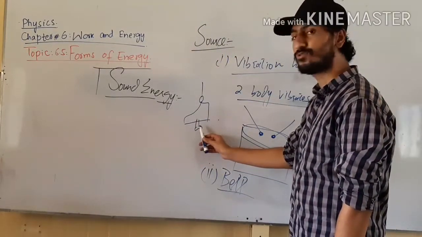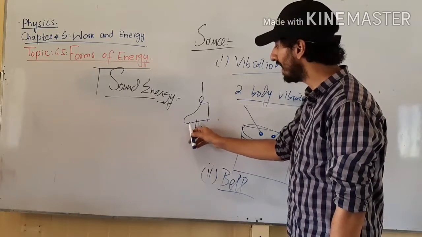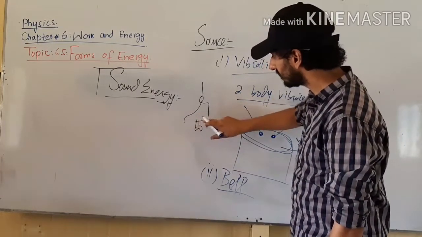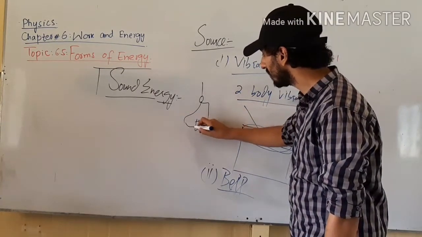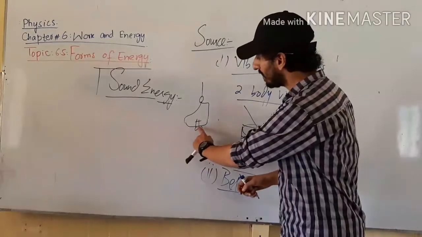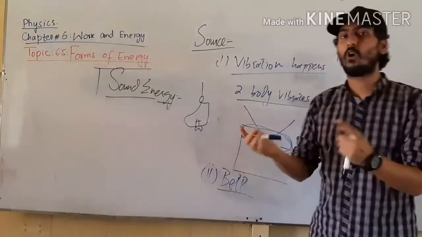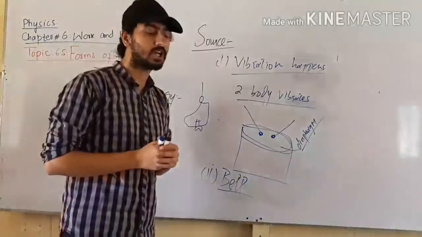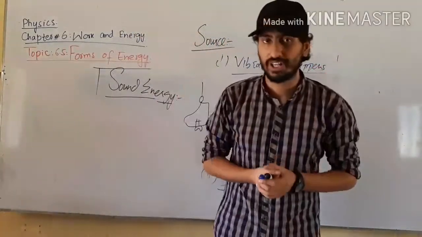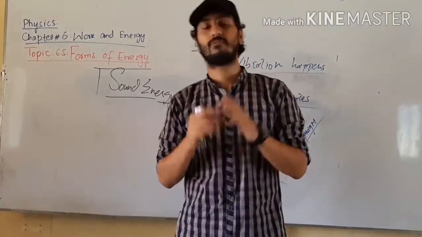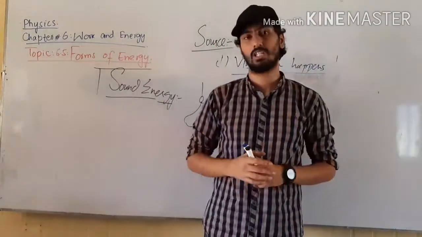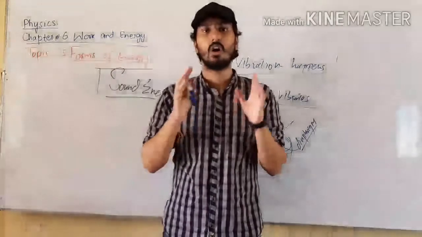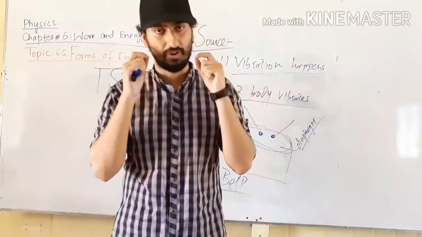Whenever the bell is rung, the hammer of the bell, you can draw it like this, strikes the inner walls of the bell and the sound is produced. So the basic example of the production of sound is vibrating bodies. Whenever two bodies vibrate, sound energy is produced. So the basic source of sound energy is vibrating bodies.